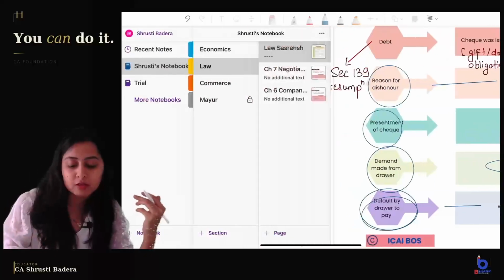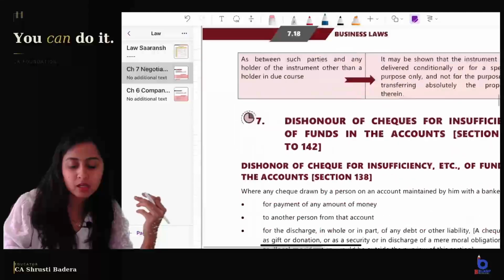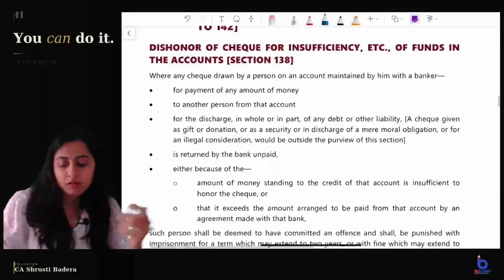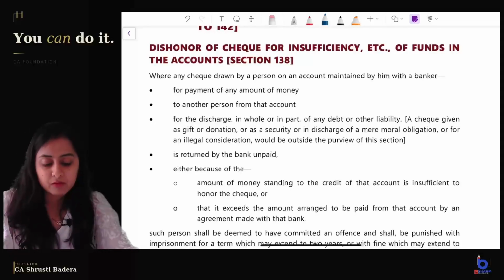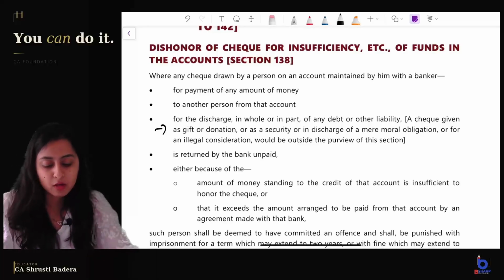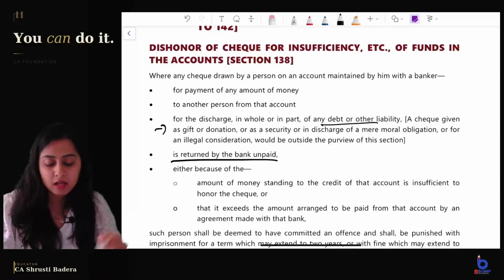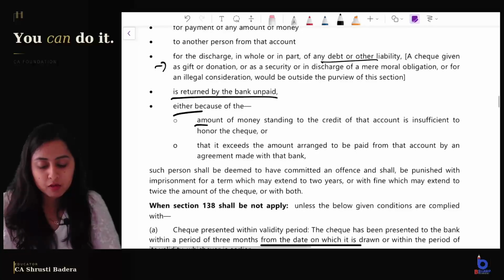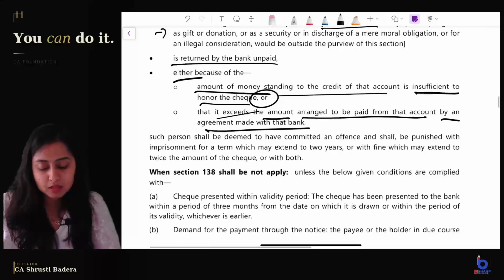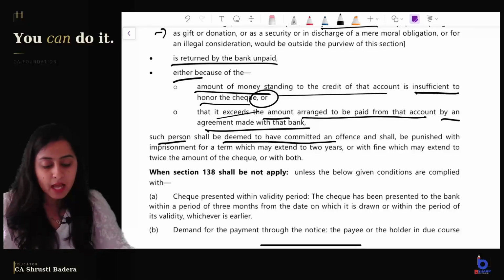Now before again going into Section 138 penalty, I will quickly walk you through what is written in the module. When a cheque drawn by a person on an account maintained by him with a banker for payment of any amount of money to another person from that account for discharge of any debt or liability is returned by the bank unpaid, either because the amount of money in that account is insufficient to honour the cheque, or it exceeds the amount arranged to be paid from that account by an agreement made with the bank, such person shall be deemed to have committed an offence and shall be punishable.